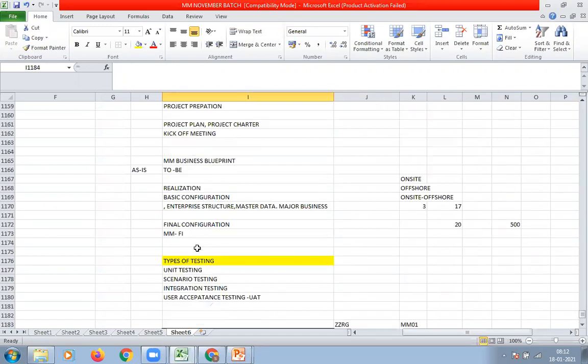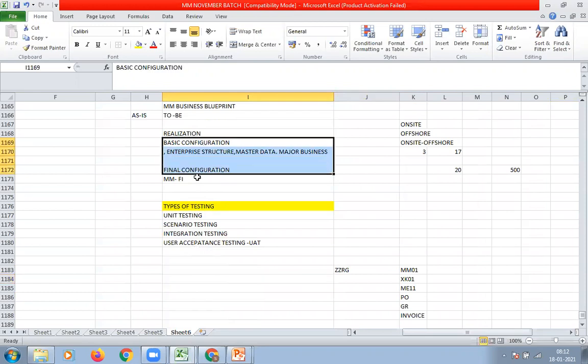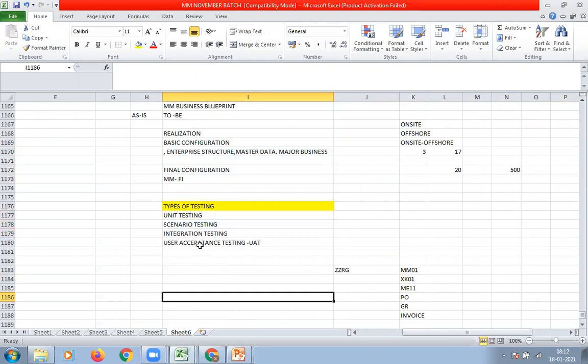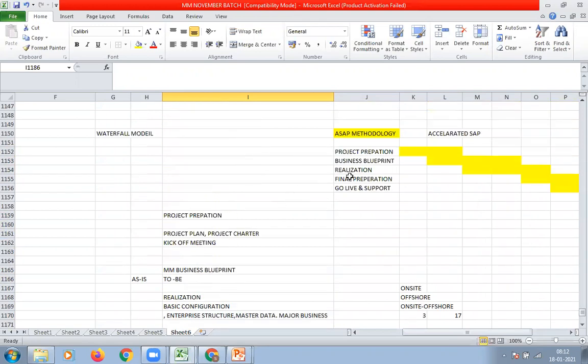In the realization phase, we have to do these two types of configuration and we have to complete these types of testing. Then once realization is over, final preparation is going to start.